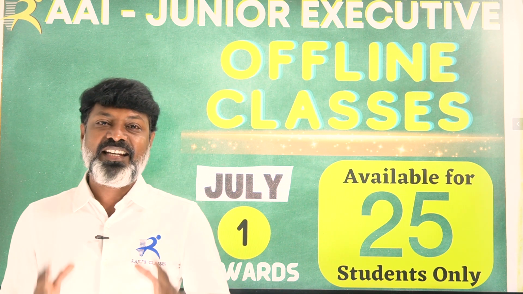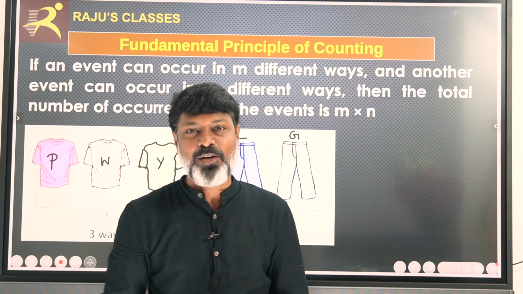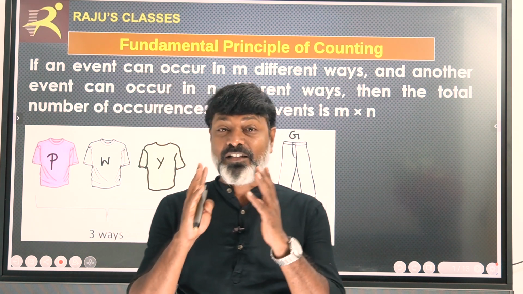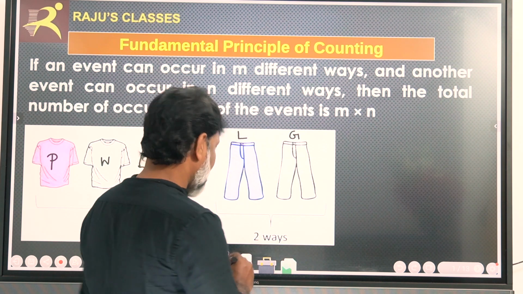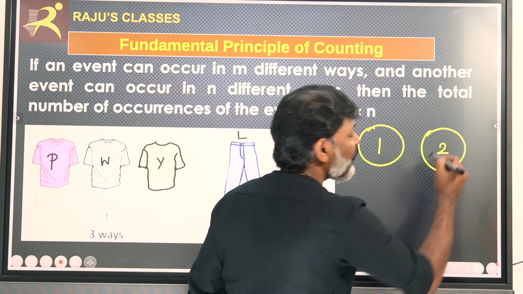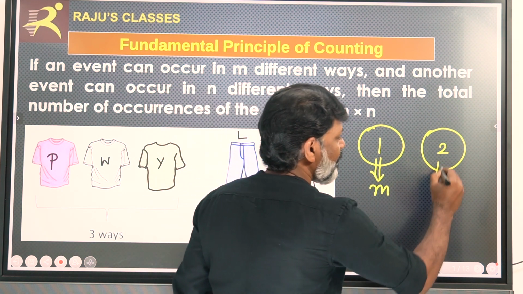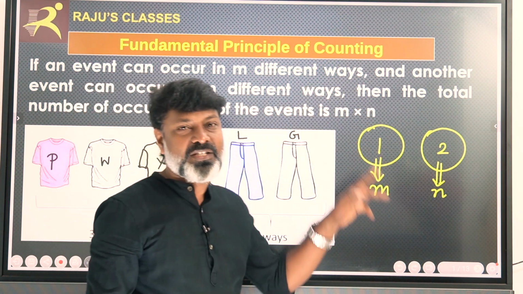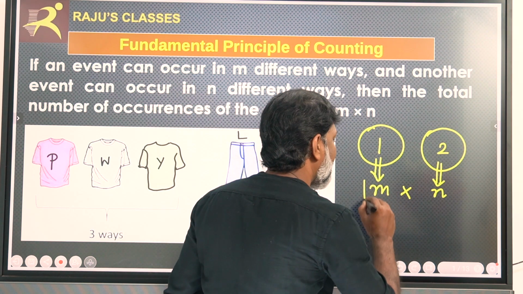Now let us discuss in detail the permutation and combinations. Before entering into permutations and combinations, we should know the fundamental principle of counting. This is very important. The fundamental principle of counting says that if there are two events, suppose for example, event number 1 and event number 2, and event number 1 can occur in m ways and event number 2 can occur in n ways, then the maximum possibilities of event number 1 and 2 will be nothing but m multiplied by n.